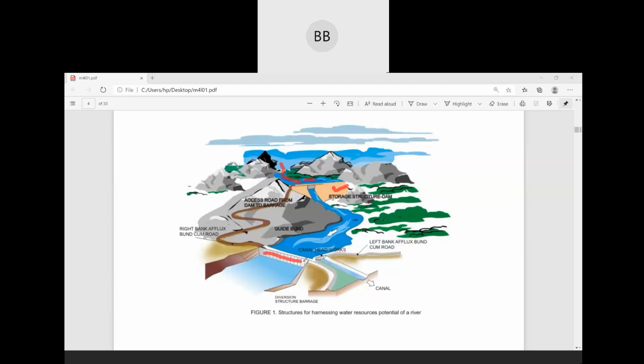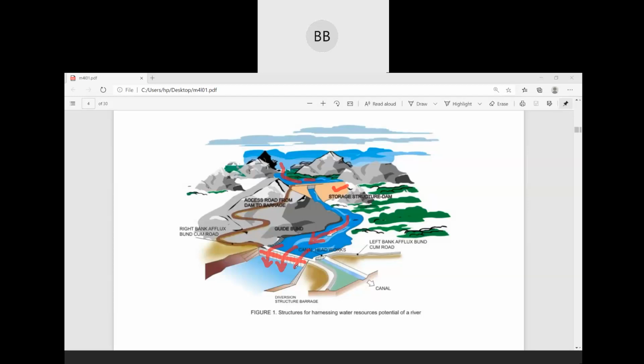Again if you see here, this part is your barrage. Here we are not going to store water. Whatever water is coming through this river, we just obstruct the flow. Once this obstruction is constructed, the level of water will increase, and a point comes when this water will overflow over this barrage.